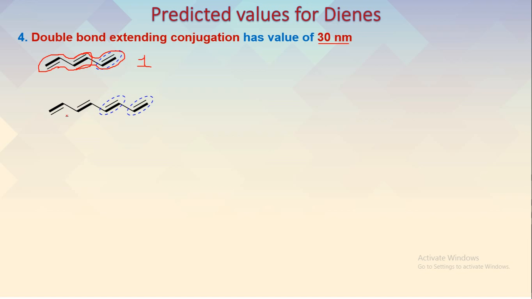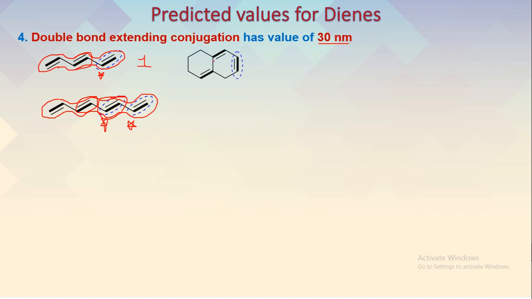Similarly, you can see here this is a diene system, so we can mark the diene system here. Then this is continued with another double bond. So there is one more double bond extending conjugation, and then again one more double bond extending the conjugation. For better understanding, wherever we have a double bond extending the conjugation, we can mark it with a star for ease of understanding.